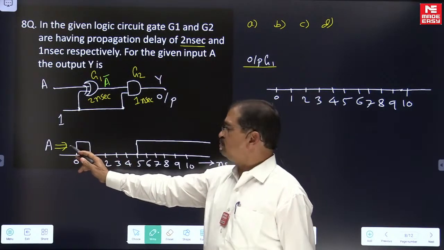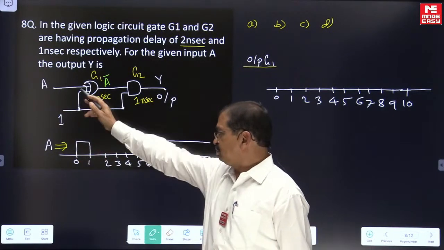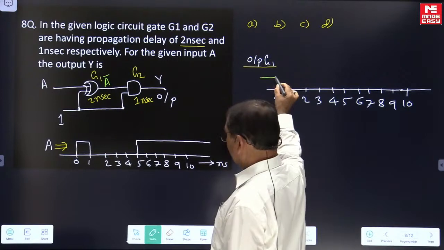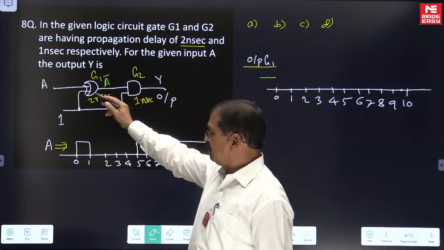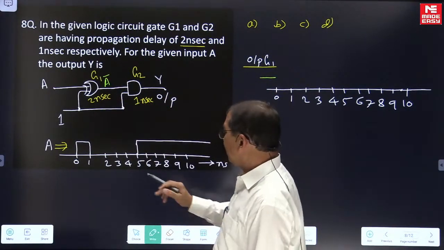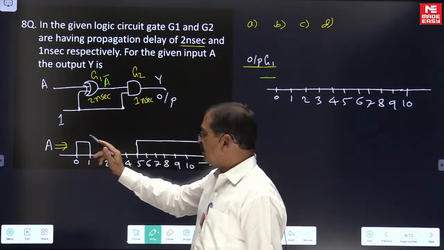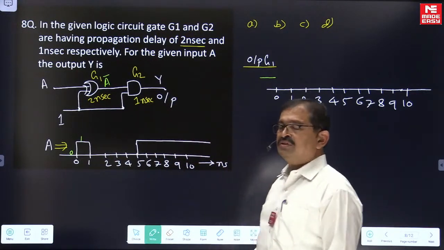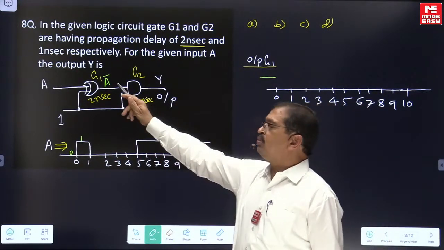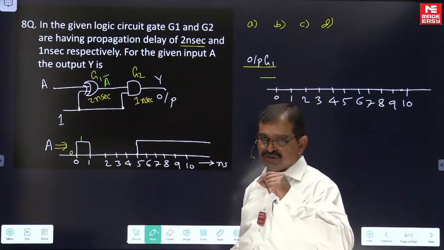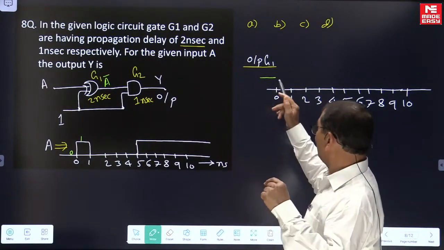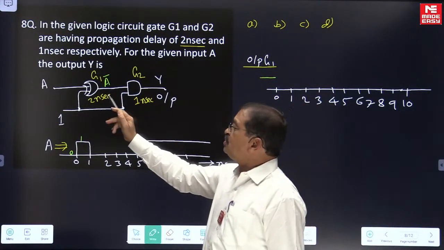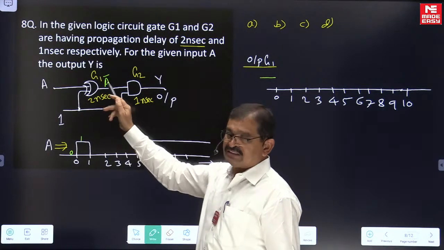So before 0, it is 0. Input is 0, so before 0, we are having the output of the XOR as 1. So the XOR is working as an inverter. At 0 nanosecond, the input is changing from 0 to 1. So whenever the input is changing 0 to 1, the output of this XOR must be changing 1 to 0. It's the inverter. But to change, it needs 2 nanoseconds time.